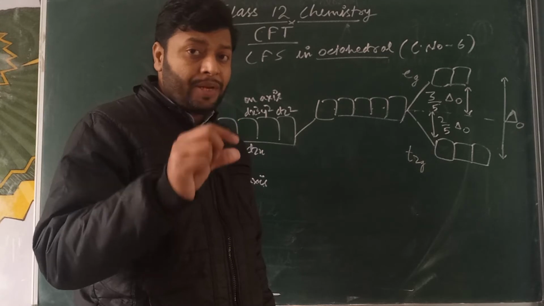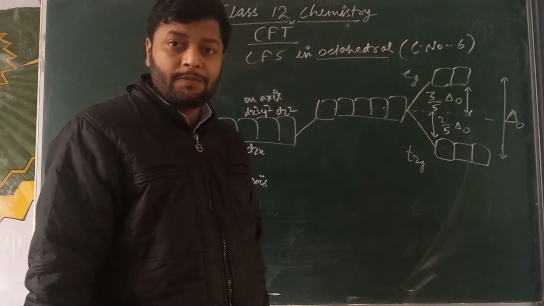These are the energy differences among these orbitals.